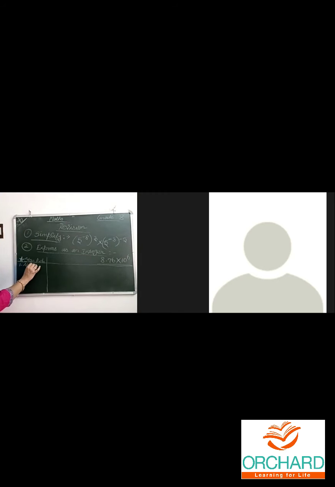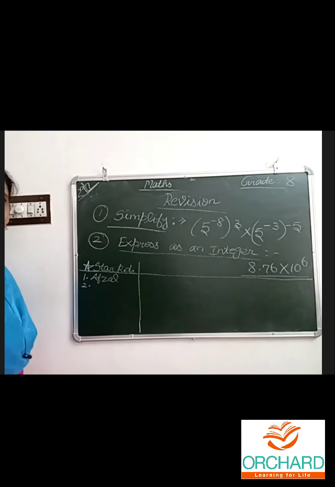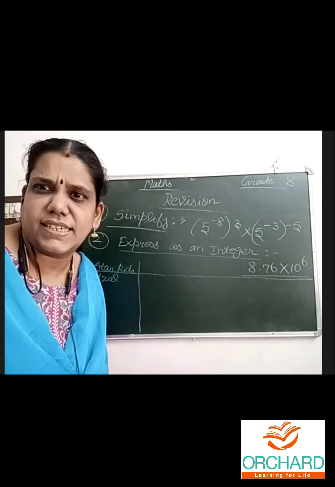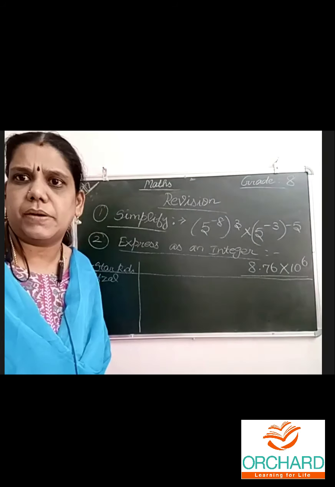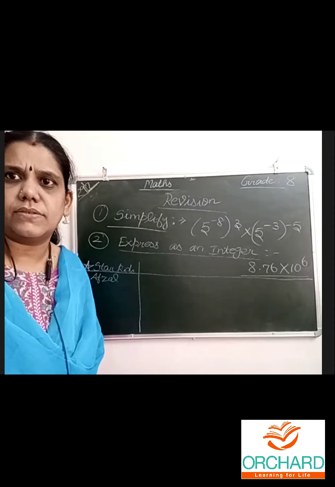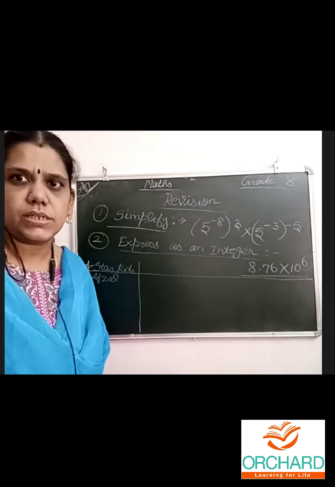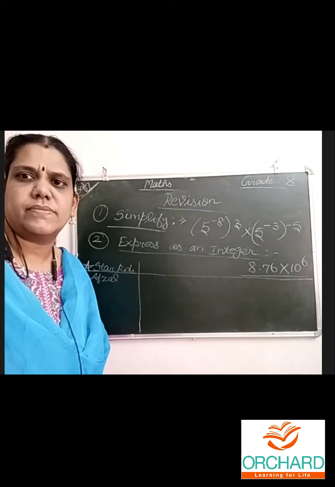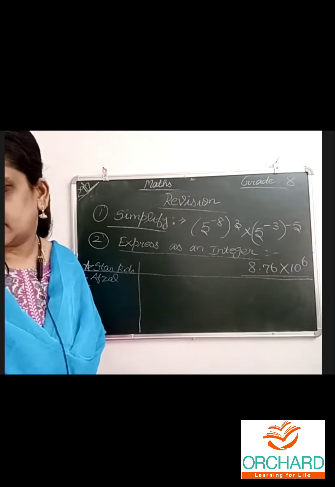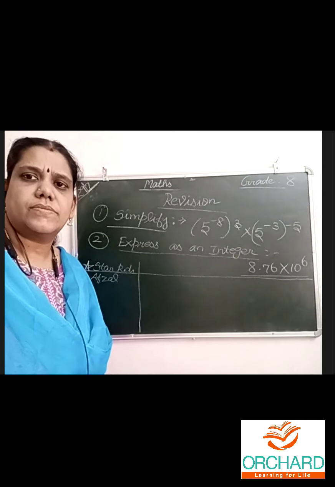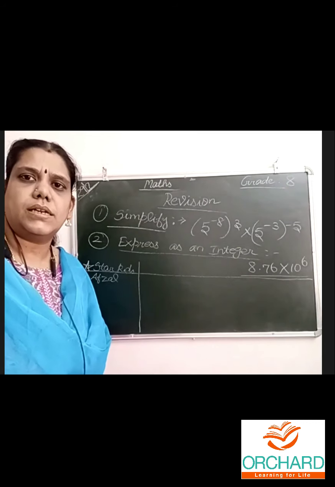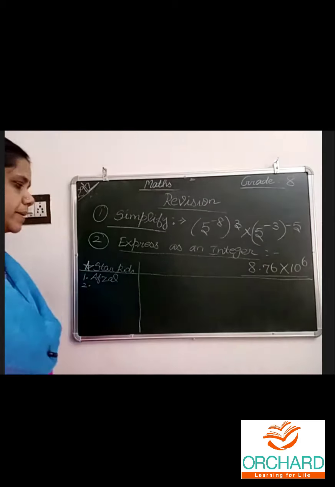First 5. Afzal. Yes. 19. 5 power something. First, this is wrong. First question is wrong, Fazil. It looks wrong only. The answer, some other thing you are showing. Check properly.